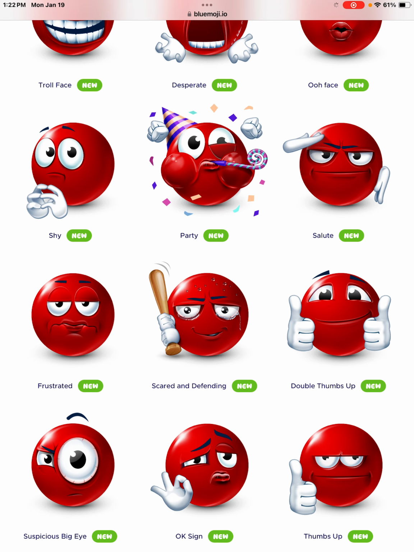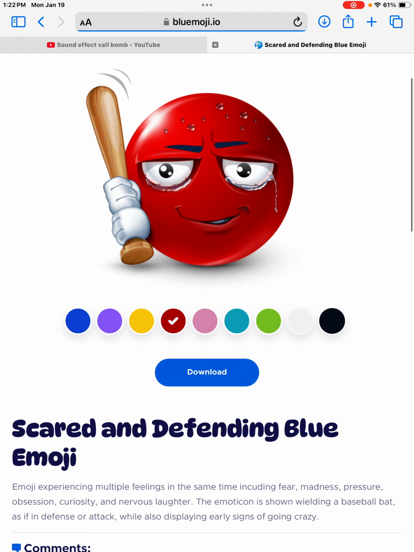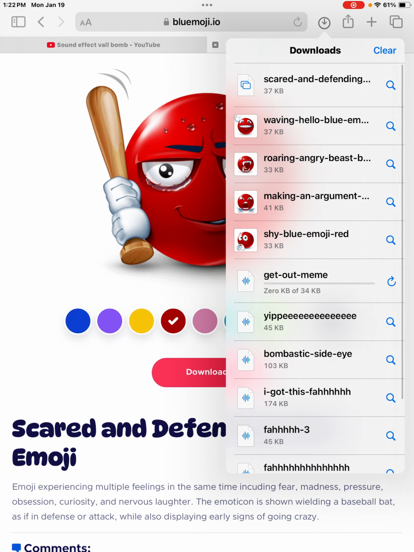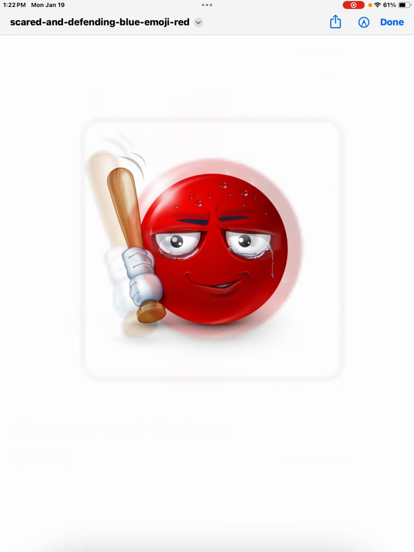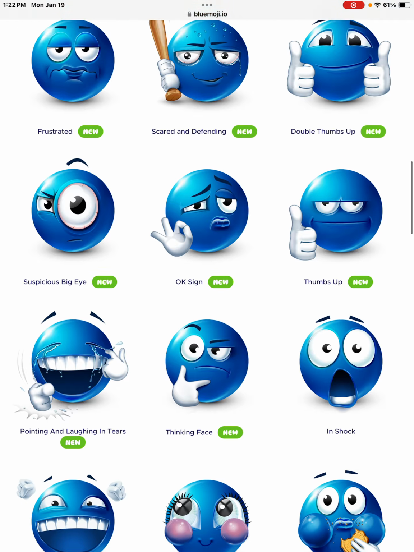First, you might need the thumbs up, scale and defend me. I will choose to scale and defend me. First, click download. After that, go to here, go to there, and put save image. Boom! You just got it.